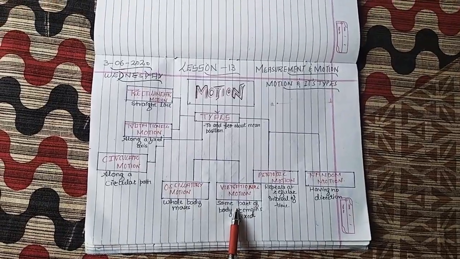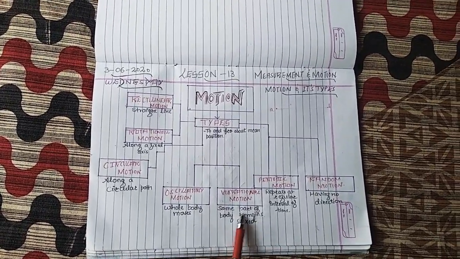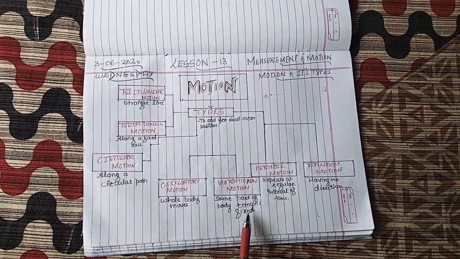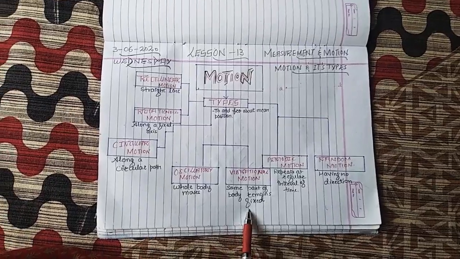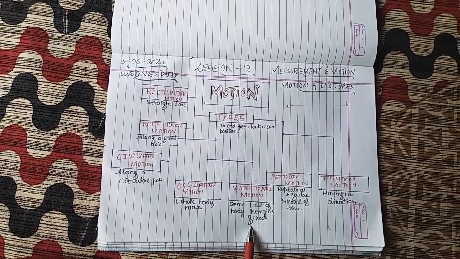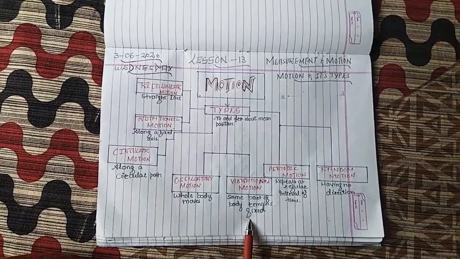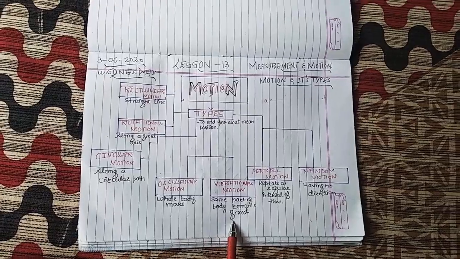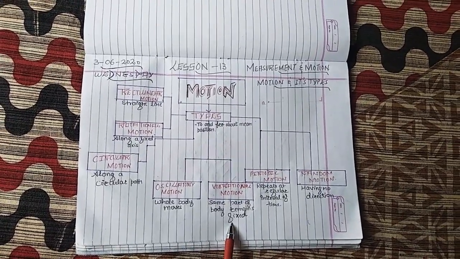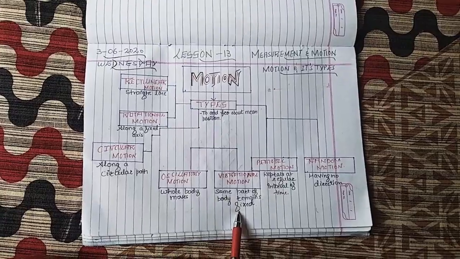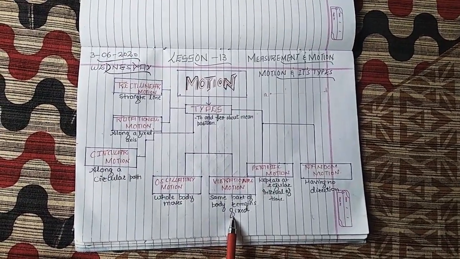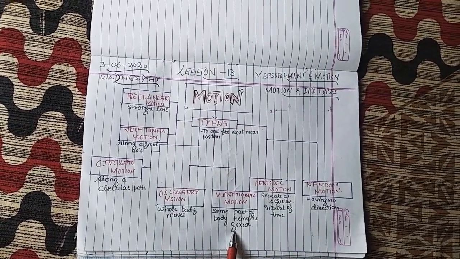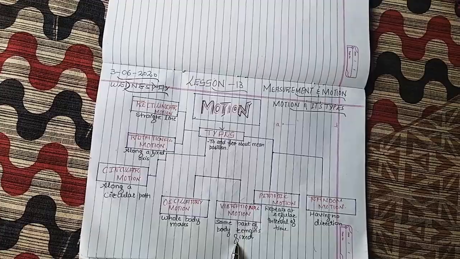Now come to the next type of motion, that is vibrational motion. What is vibrational motion? Here some part of the body remains fixed, meaning that part of the body always remains fixed and does not move, while the rest of the body moves to and fro in a definite pattern. That is known as vibratory motion. What are the examples of vibratory motion? Your phone that vibrates, right? You have seen how it vibrates, but it doesn't change its place too much. Okay, it follows a definite path.